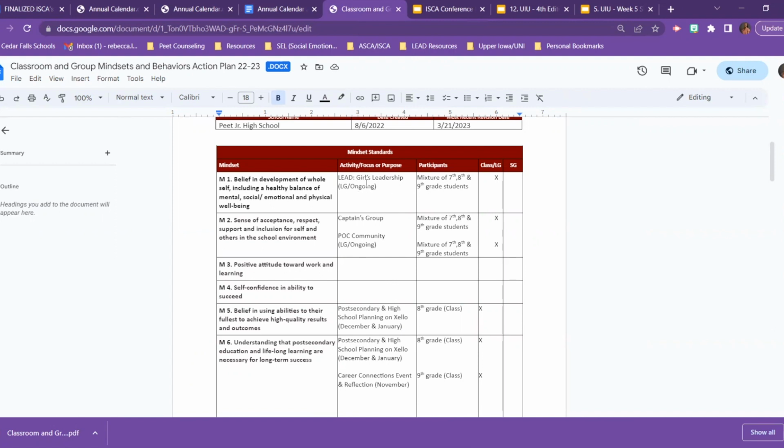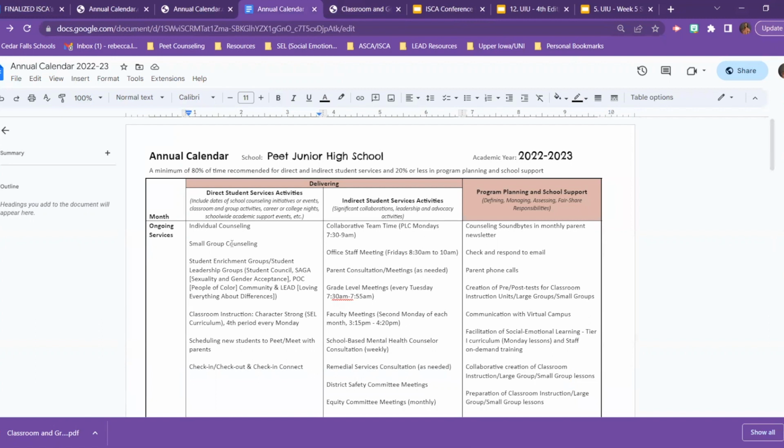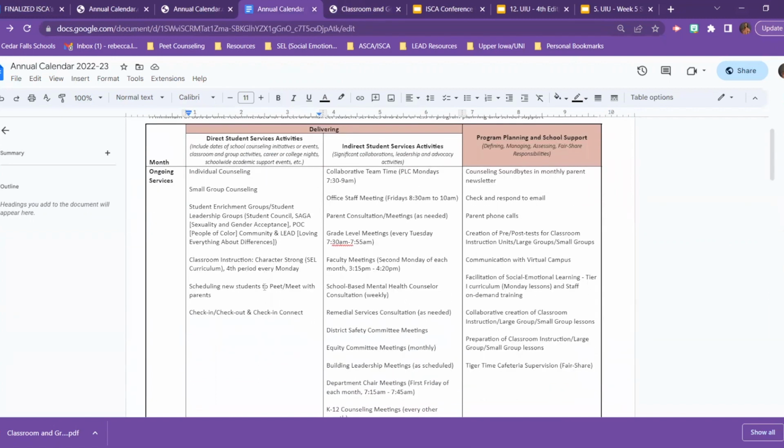So you can see here just the first one. Mindset 1 is primarily the mindset that is the foundation of our girls leadership group. And you can also see that I put that it's an ongoing group. So if you went to the annual calendar, you would be able to find it over here in the ongoing services. And you would see that it's part of one of our student enrichment groups that are lead is just one of the many that happen ongoing throughout the school year.